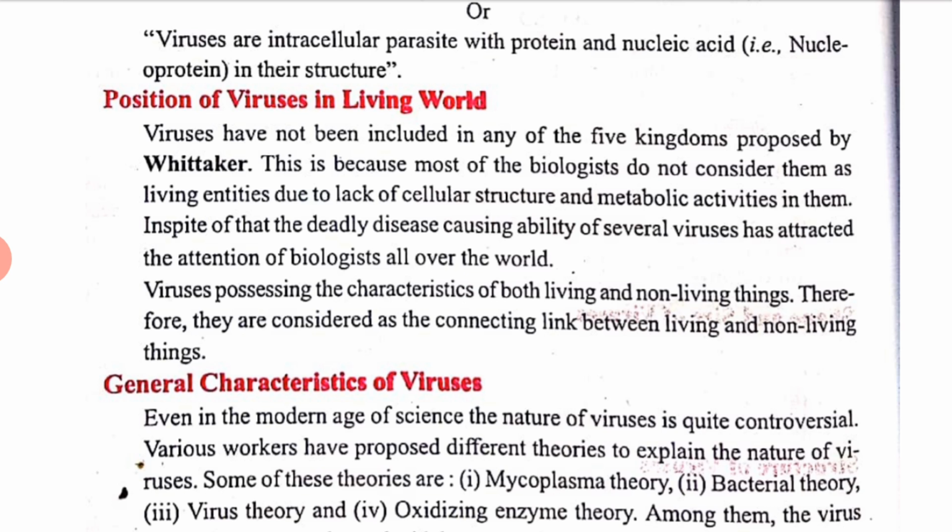In spite of that, the deadly disease causing ability of several viruses has attracted the attention of biologists all over the world. Viruses possess the characteristics of both living and non-living things, therefore they are considered the connecting link between living and non-living things.